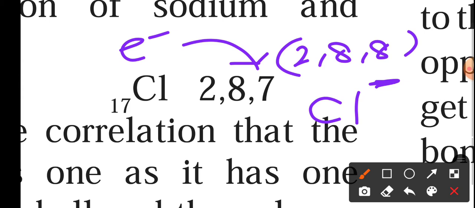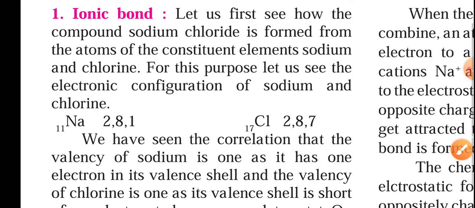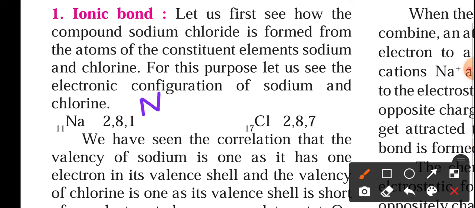So sodium and chlorine have opposite charges, positive and negative, and they will attract each other. Opposite charges attract each other. So Na+ and Cl-, both will attract each other.